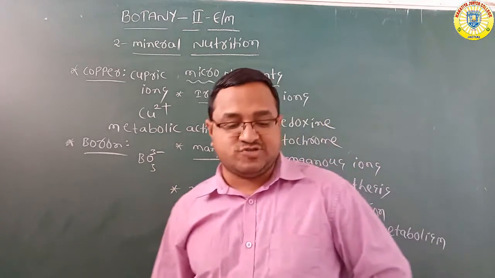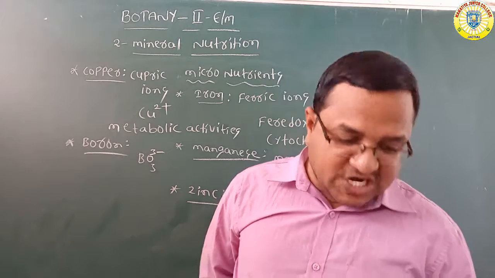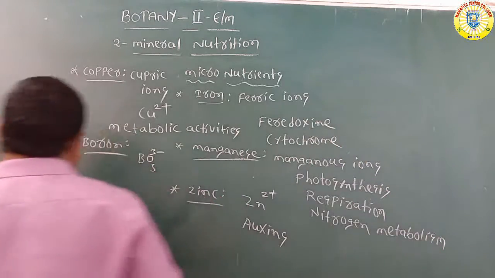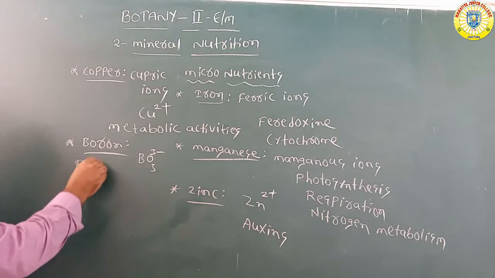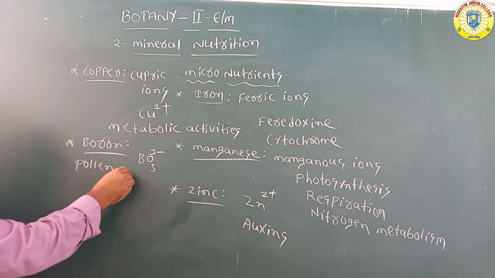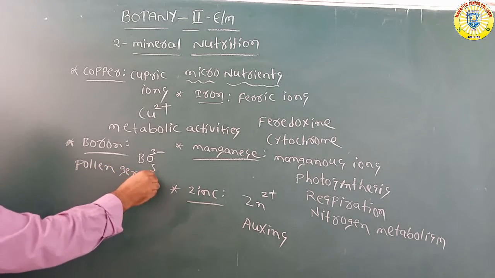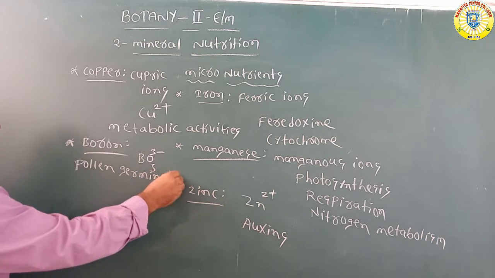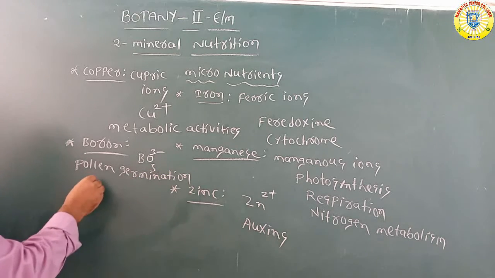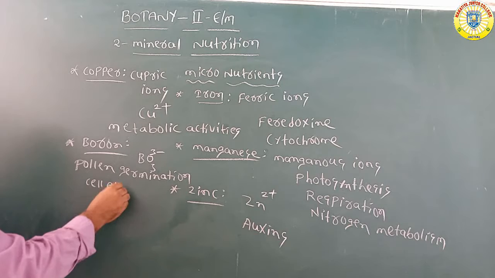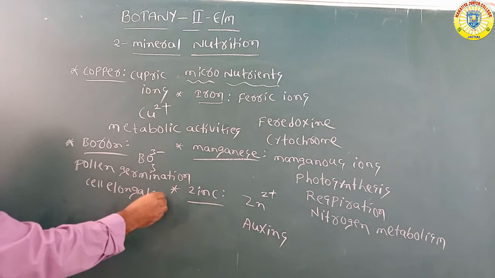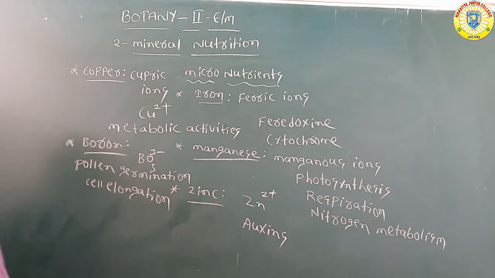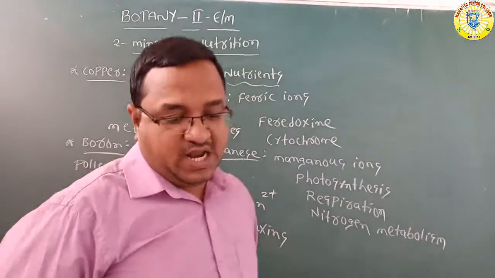Boron is very useful and necessary for pollen germination and cell elongation. Pollen germination and cell elongation.